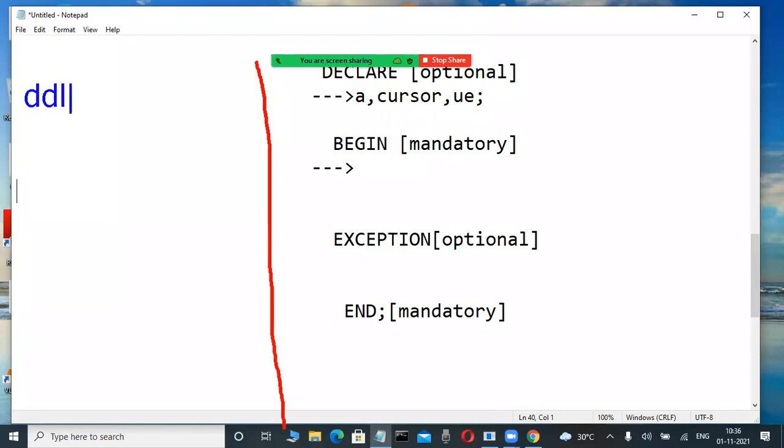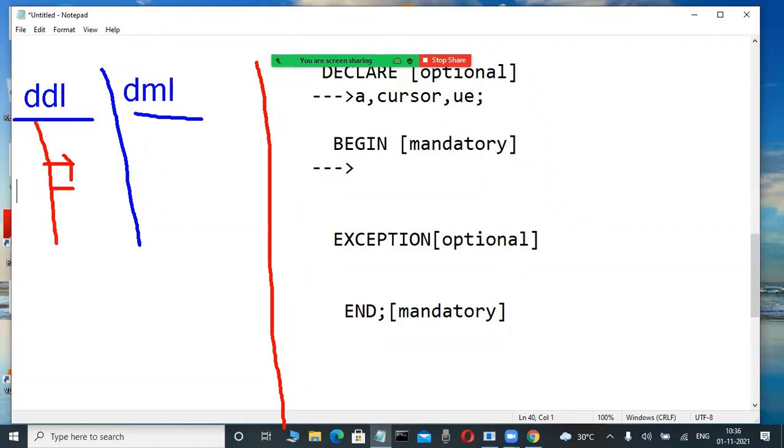DDL is one language. Again, DML is another language, data manipulation language. Suppose DDL, what are the commands there? You have an idea? Yes, some commands are there: create, alter, drop, truncate. These types of commands are there in DDL in every database. These are SQL concepts only. Create, alter, drop, truncate.